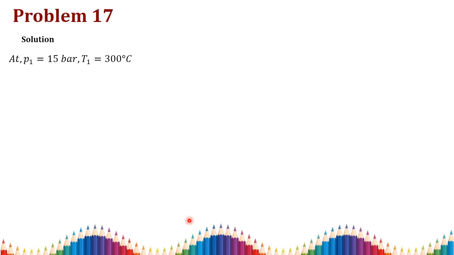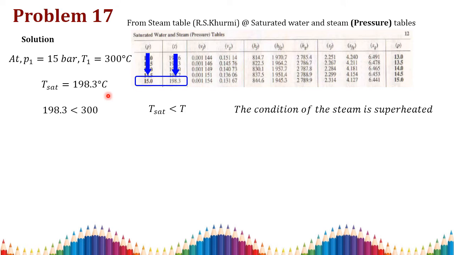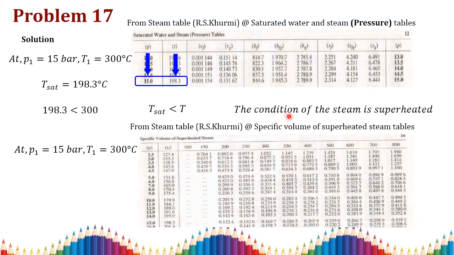At P1 is equal to 15 bar and T1 is equal to 300 degrees Celsius, we need to check the condition or quality of the steam by using the steam table. For that I am going to the saturated water and steam pressure table. At 15 bar pressure I am checking the saturation temperature. Here the saturation temperature is 198.3 degrees Celsius, which is lesser than the given temperature, that is T saturation is lesser than T1. So the condition of the steam is superheated.